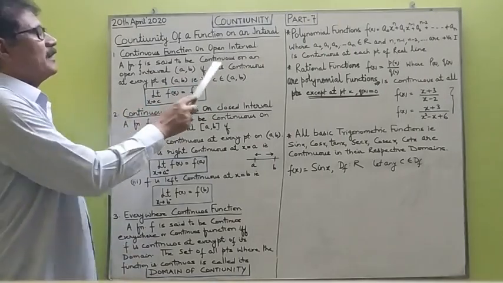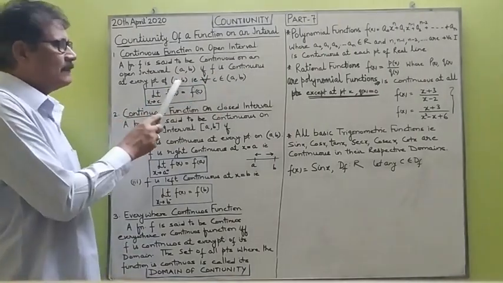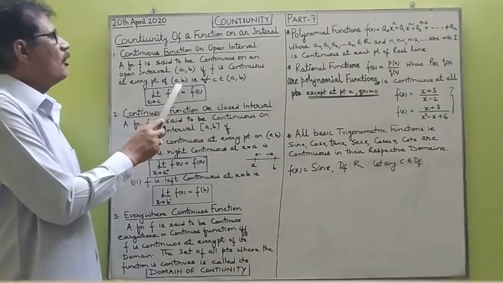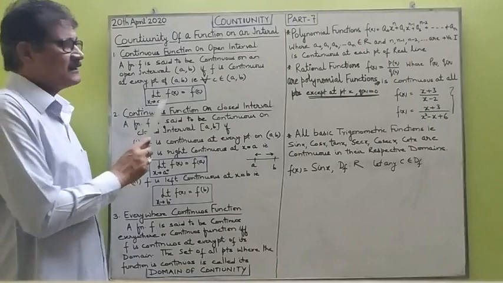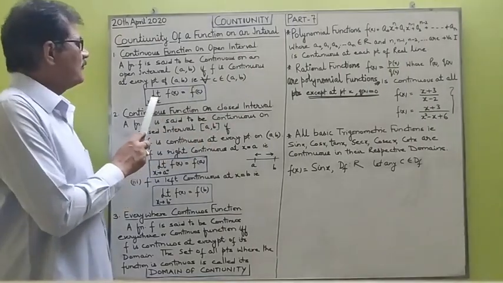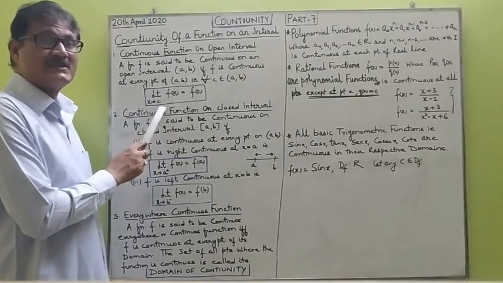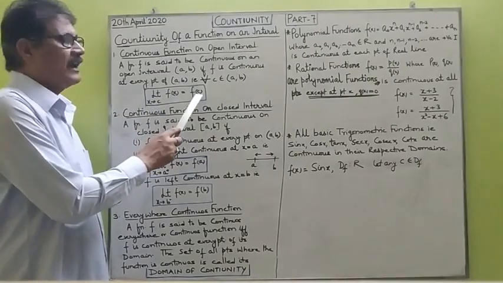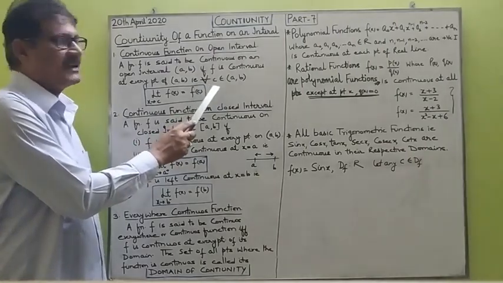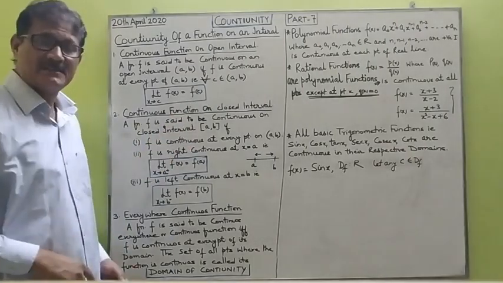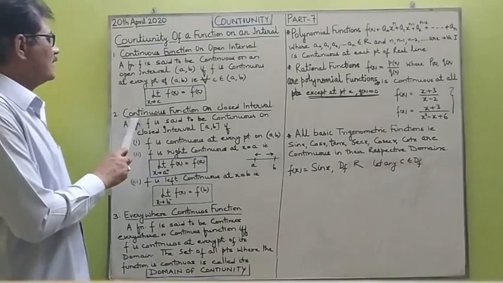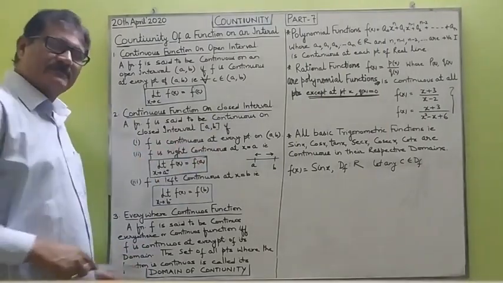A function is said to be continuous on an open interval (a, b) if the function is continuous at every point of the open interval (a, b). That means if c is any point belonging to the open interval (a, b), then the limit of the function as x tends to c must be equal to f(c), the value of the function at c. That is, the limit of the function at c should exist and must be equal to the value of the function. Continuity of the function on a closed interval.